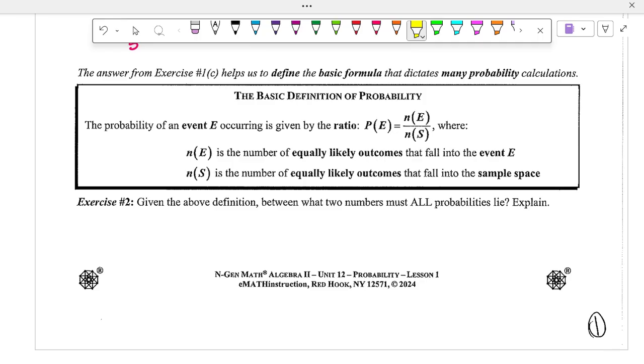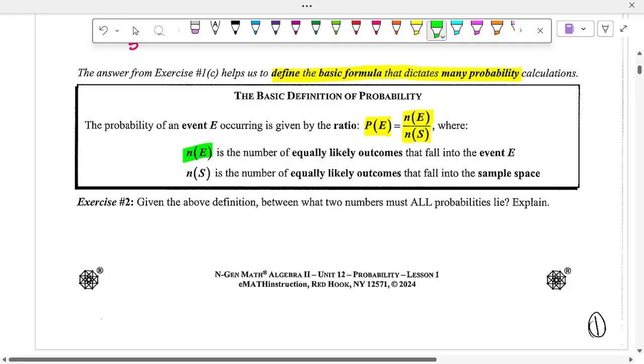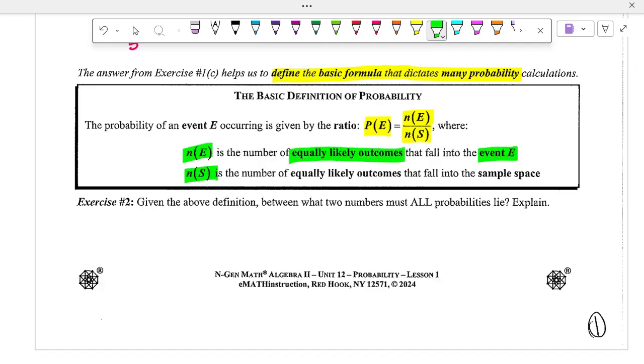Now, this helps us define the basic formula that many probability calculations take. So the probability of an event E, which you'll see written as big P of E, is given by the ratio N of E over N of S, where N of E is the number of equally likely outcomes that fall into event E, and N of S is the number of equally likely outcomes that fall into the sample space. So remember, an event is what we want to happen. The sample space is what could happen.